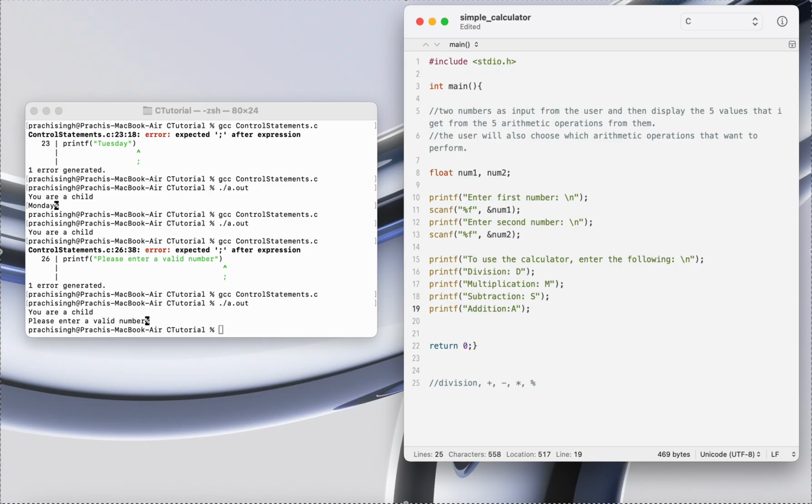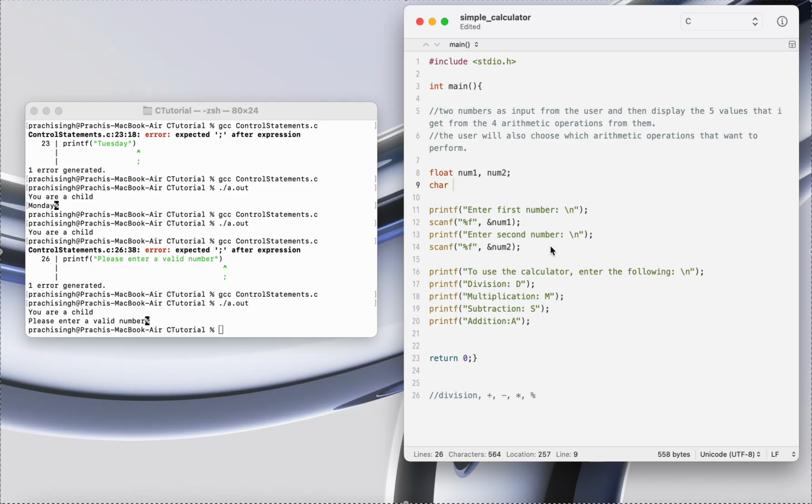Okay, so I just realized, for making things more simple, let's have only 4 arithmetic operations at this moment, because I thought I was going to do something else. Then I realized, okay, no, I'm making a calculator, and this is really about how a calculator is to be made. Yeah, so let's just stick to 4 operations at this moment. So the user will be entering just one character.